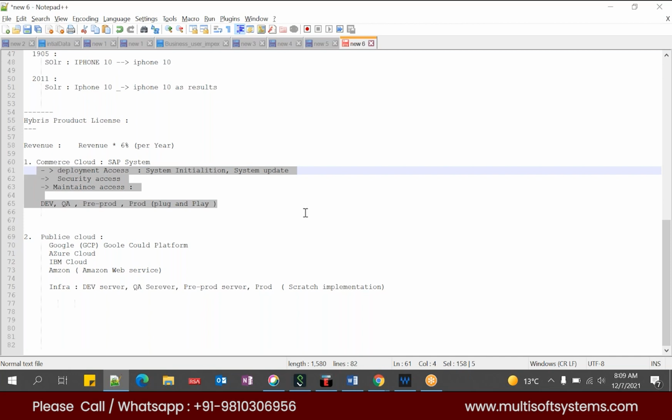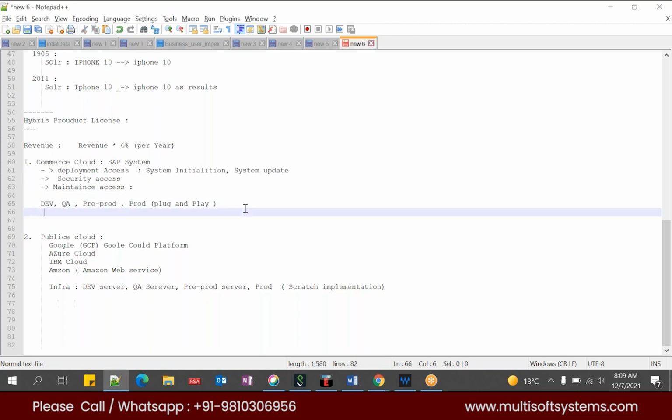Sorry, go ahead. Please go ahead. The Commerce Cloud is not user based, just revenue based? Yes, it will be based upon the revenue. In terms of Commerce Cloud, in the same way they will see the integration points as well. It is a basic point which will be about 6%. On top of that you will have some add-ons.